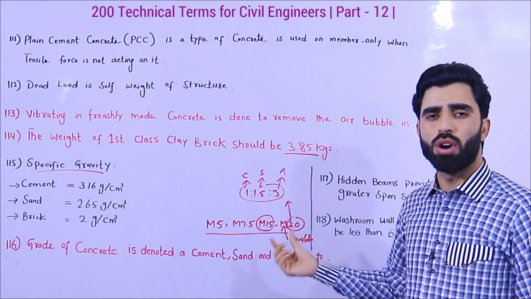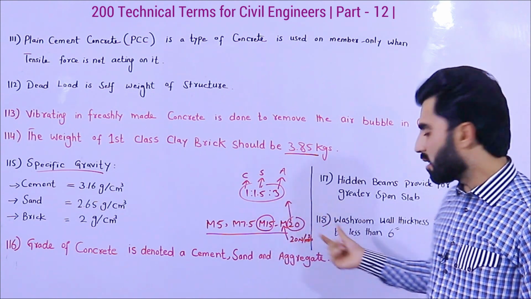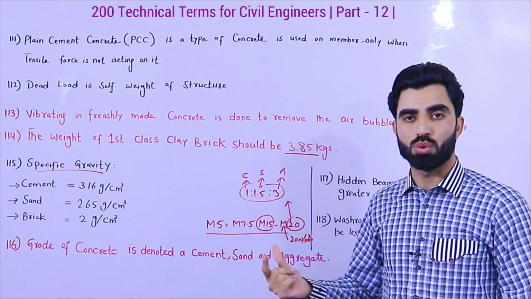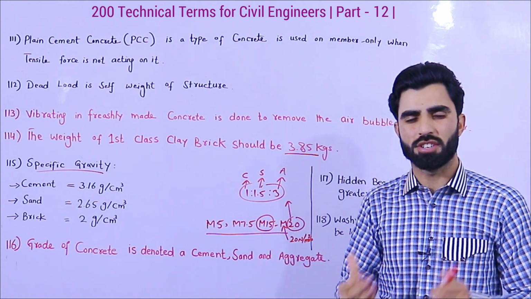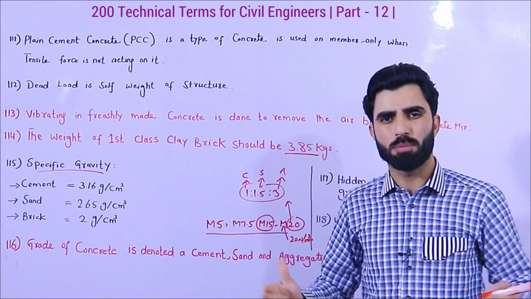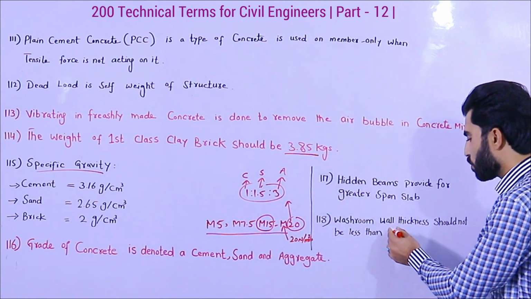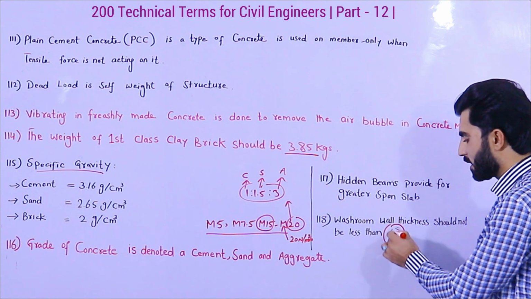If the wall thickness is less than 6 inches, you are not able to use those things, and it can also make more problems, it can provide cracks, etc. So try to use 6 inches, not less than 6 inches.